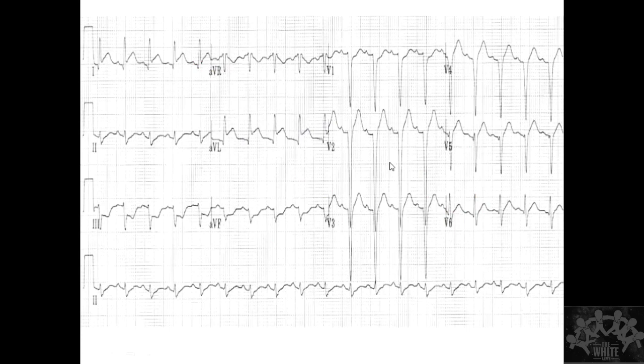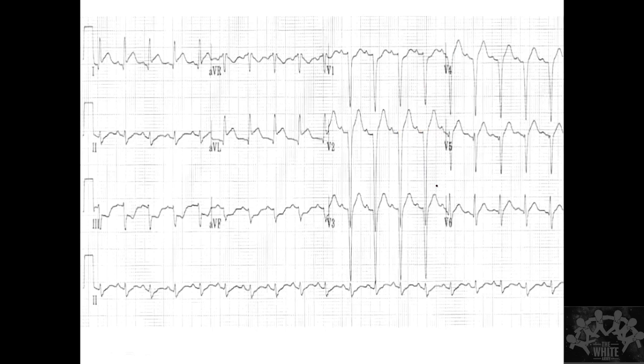Isn't there elevation in septal leads also? Yes, minimal. That's what I told you. You have to look at whether elevation is there, but also how much the elevation is. So 1 and 2 millimeter. So 2 millimeter, is it normal, abnormal? What did I tell you now? The universal definition of myocardial infarction. Yes, that is why you should be very careful. You will look at some ST elevations here, but you should interpret them in the clinical picture. Correct. Very good. It's normal.